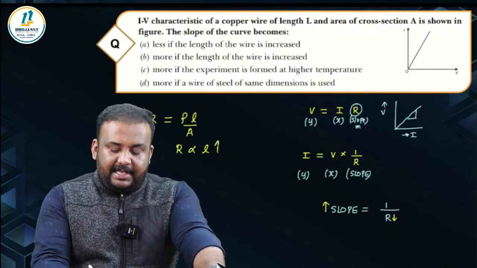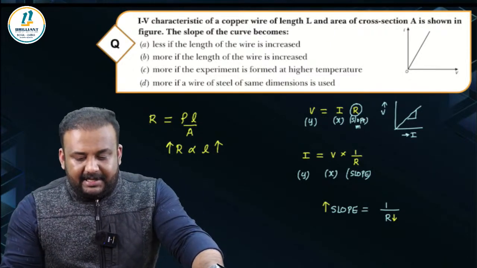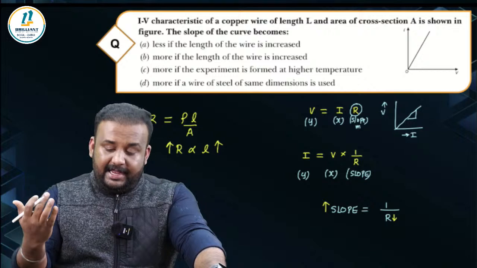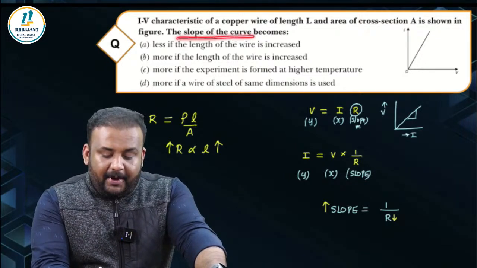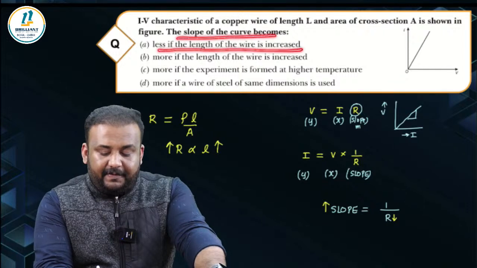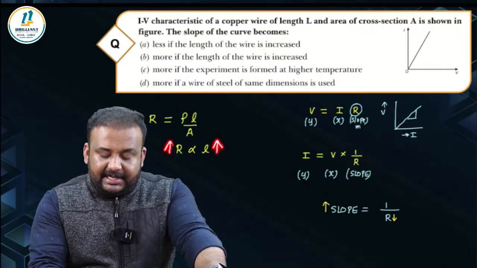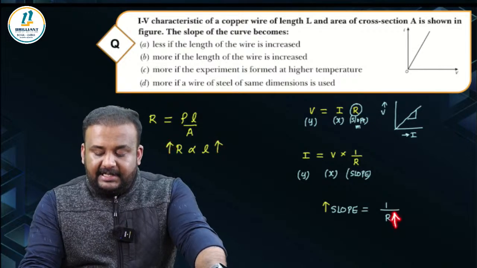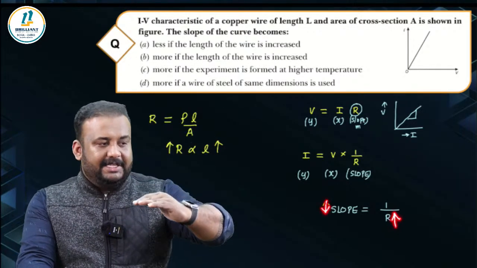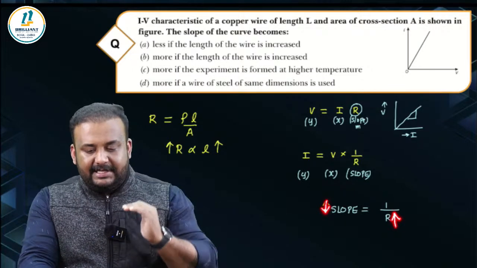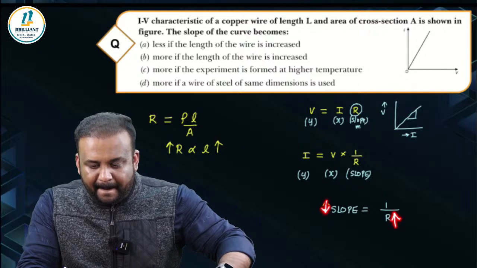So if the length is increased, the resistance is going to increase. If the resistance is going to increase, what will happen to the slope? The slope will become lesser and lesser, right? Have you understood that clearly?